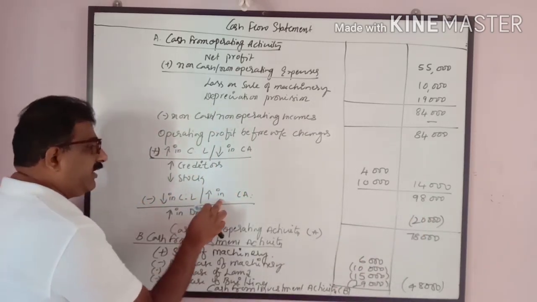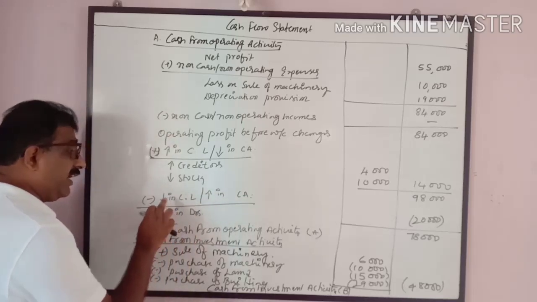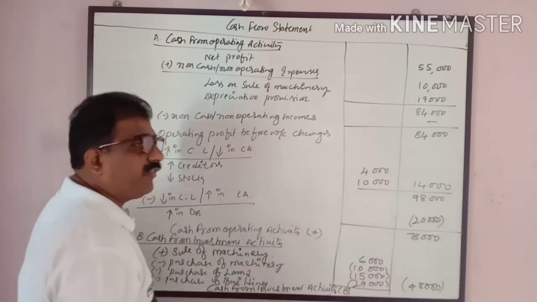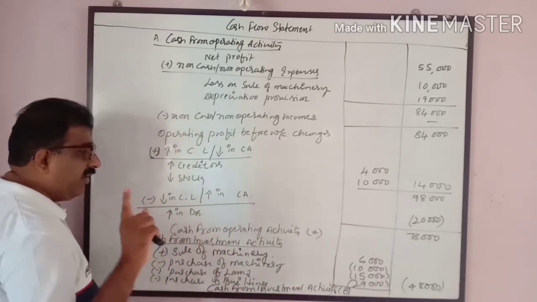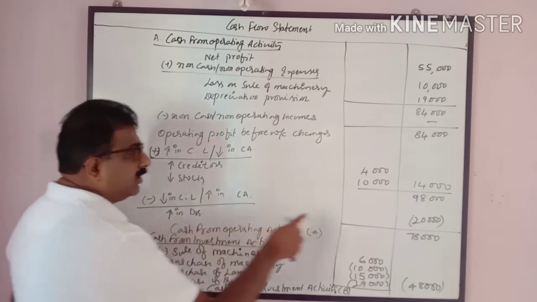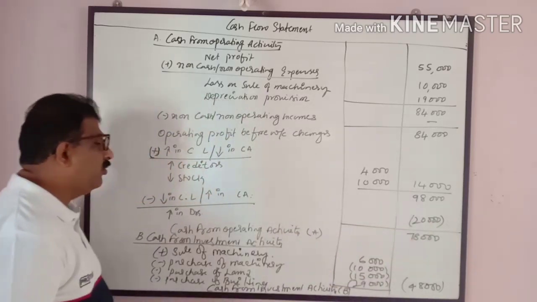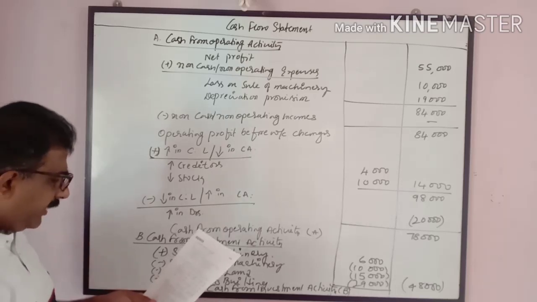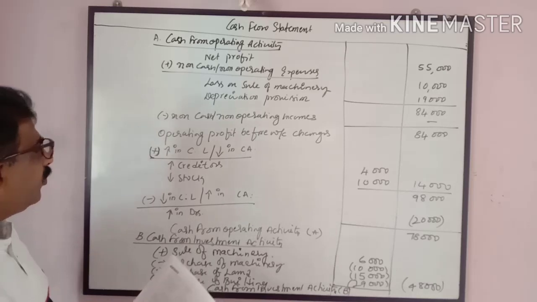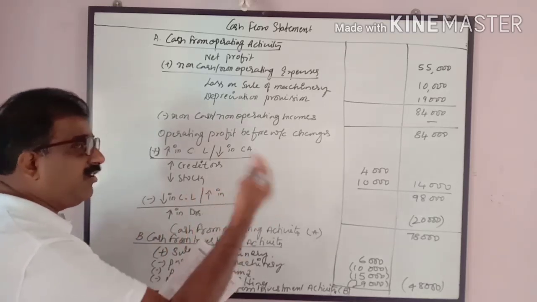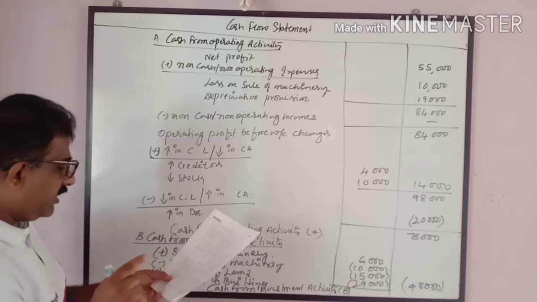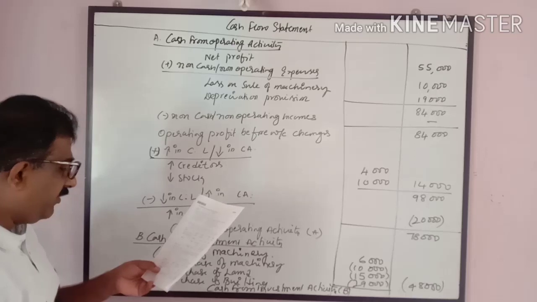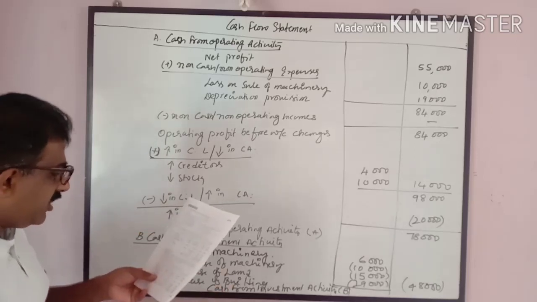Decrease in current liability and increase in current asset: when current liabilities are decreasing and current assets are increasing, it is outflow of cash, cash goes out. So here we have only one item, debtors 20,000, a minus value. Look at this: creditors is the only current liability, 50,000 to 54,000, increased by 4,000, inflow of cash. Bank loan and Mrs. Chaitra's loan are long-term liabilities that go to financial activity. Capital also goes to financial activity.